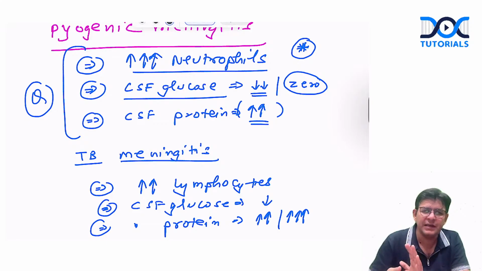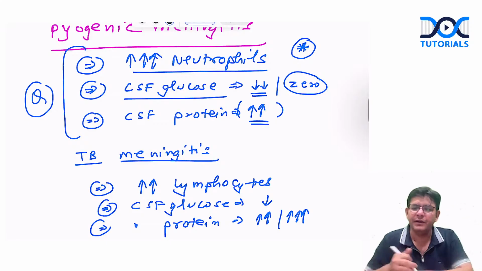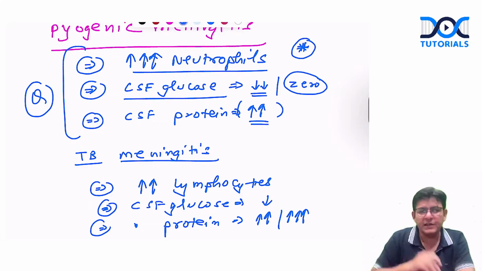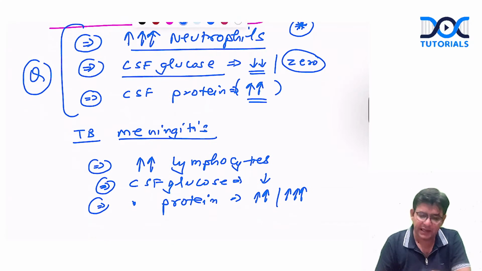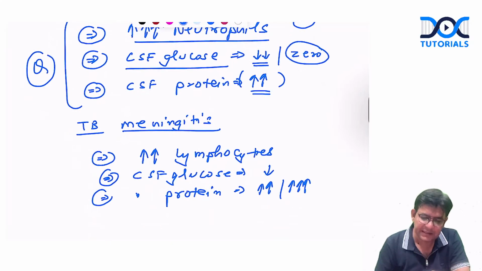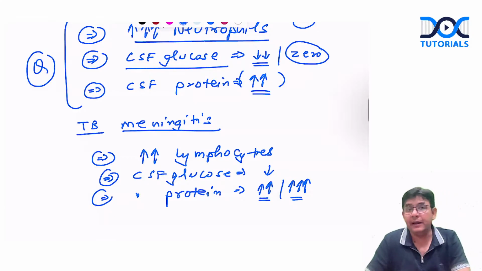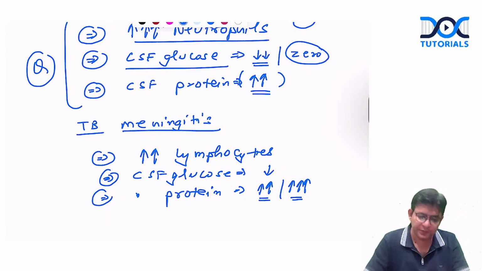Number of books say number of things, but one thing is for sure, that the proteins increase. So this is the story of TB meningitis: lymphocytes are increased, CSF glucose is decreased, and CSF proteins are either moderately or markedly increased. Is it fine, guys? Remember this particular aspect also.